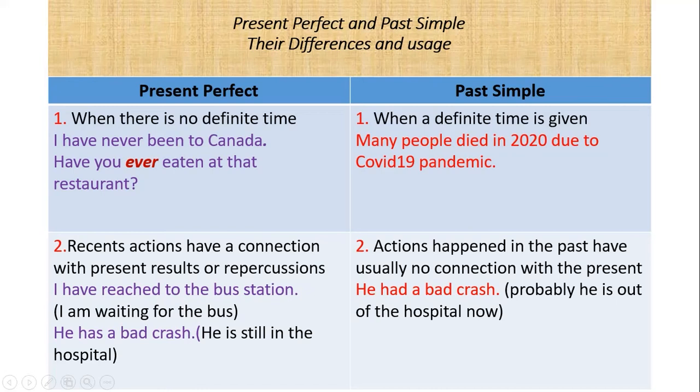However, actions which happened in the past, they usually don't have any connection to the present, then we express them in past simple tense. Like the example which is given here, he had a bad crash. Probably now he is out of the hospital.